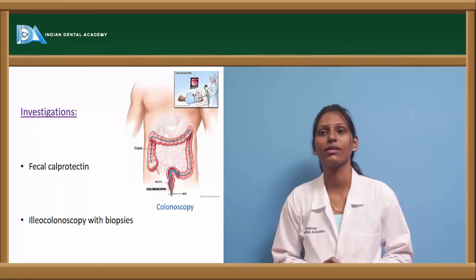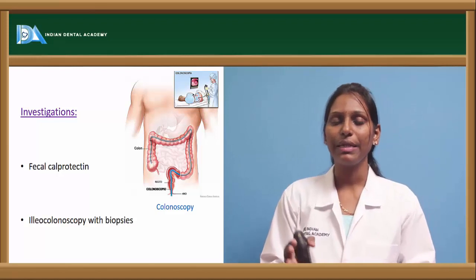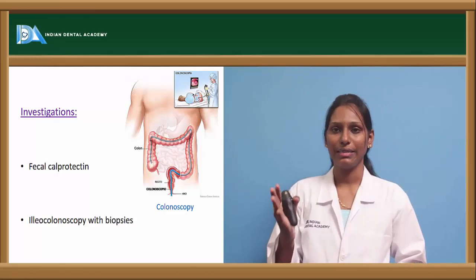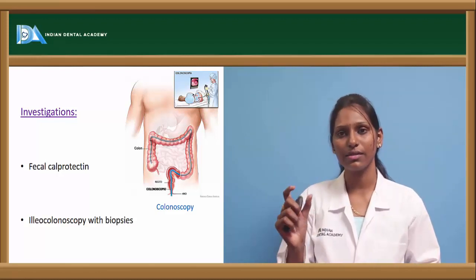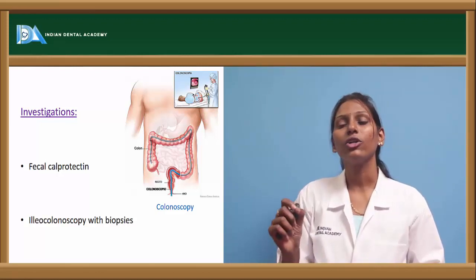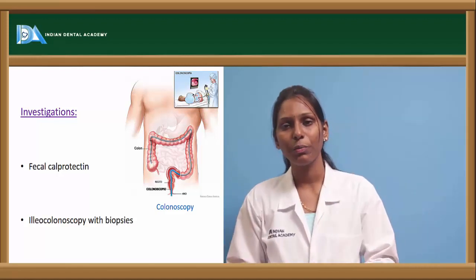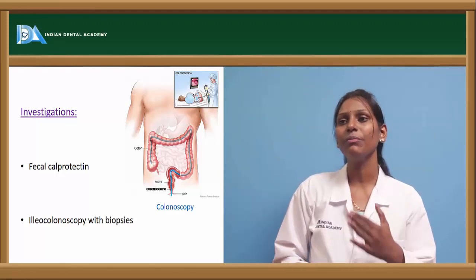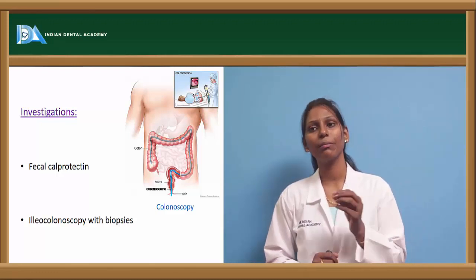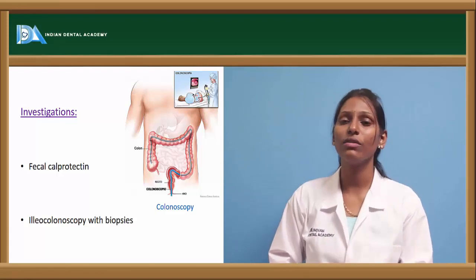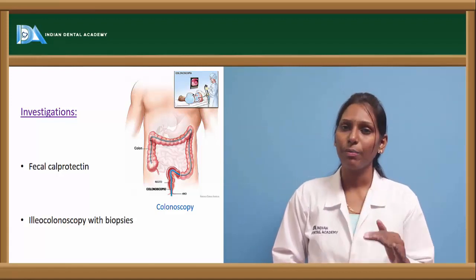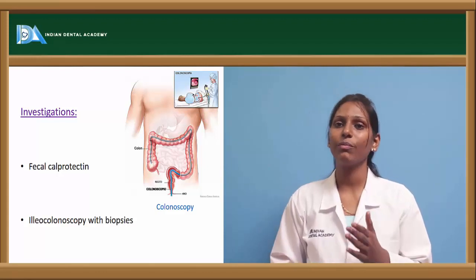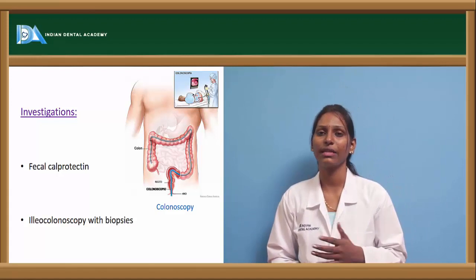Coming to investigations. Apart from the per day stool volume, we have other investigations, which include fecal calprotectin assay, and ileocolonoscopy with biopsies can be done. Colonoscopy is one of the gold standard tests to check for any pathologies within the colon, and ileocolonoscopic biopsy will also help us come to a proper diagnosis, because biopsy is another gold standard for knowing which type of pathology is associated with the colon.